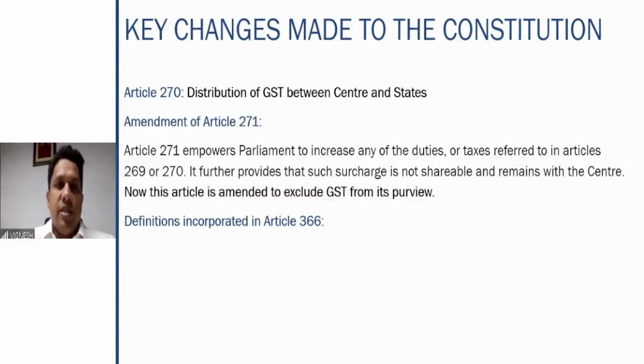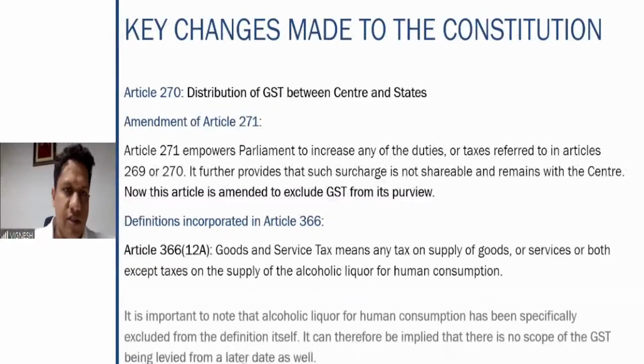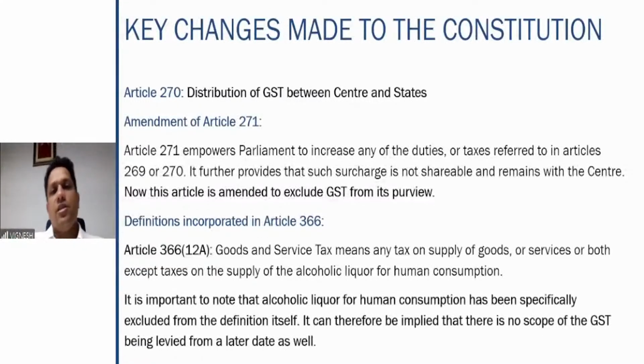Article 270 speaks about how the GST should be distributed between the center and the states. It just says they have to be distributed. The way of distributing is again controlled by the GST Council and the GST network. Few definitions are incorporated in Article 366. 366(12)(a) talks about the definition of GST here.